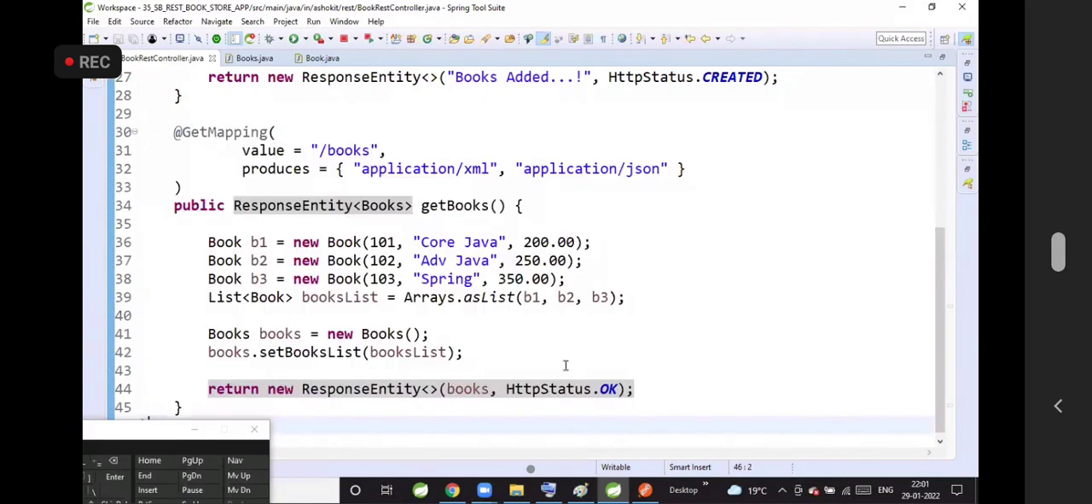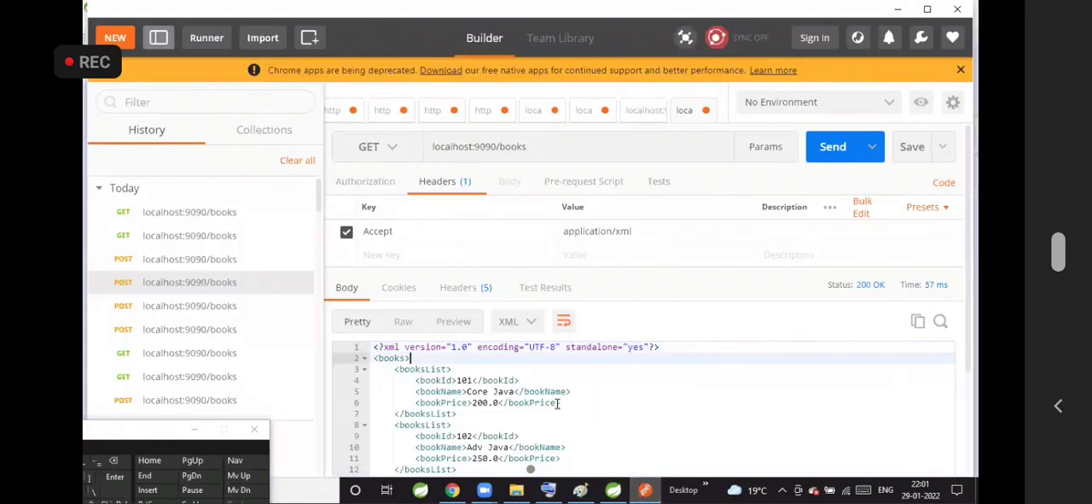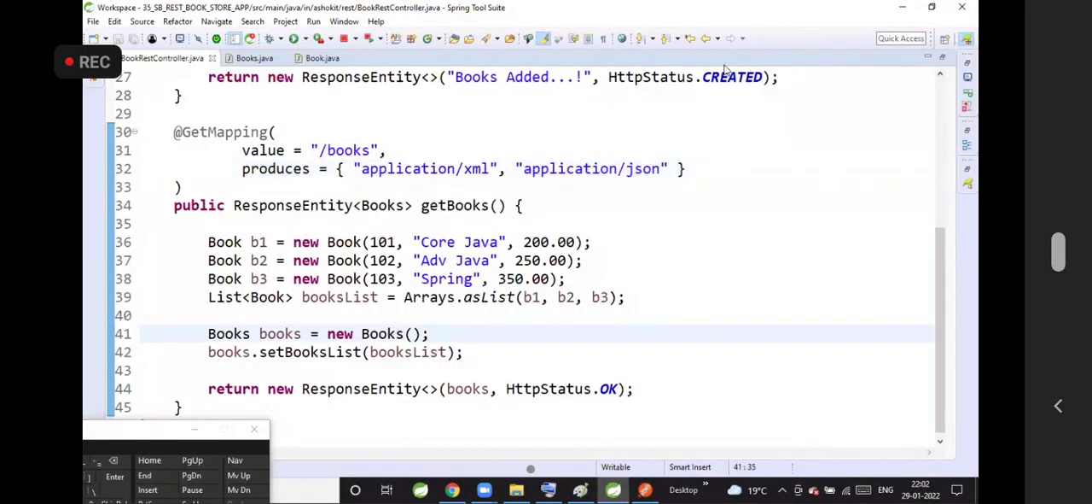Spring Boot will understand that this client is expecting an XML response. So Spring Boot will use a message converter, convert this object into XML format, and send that XML as a response to the client. So you understand that message converters are working internally? Very good.